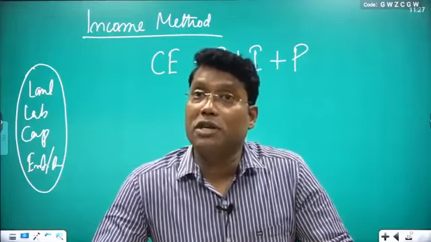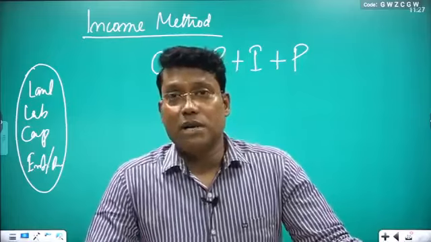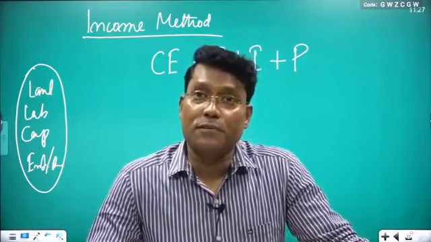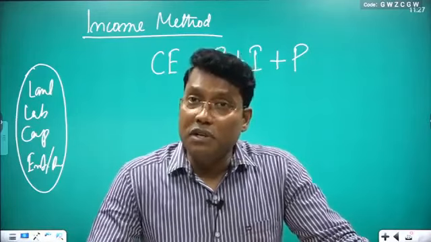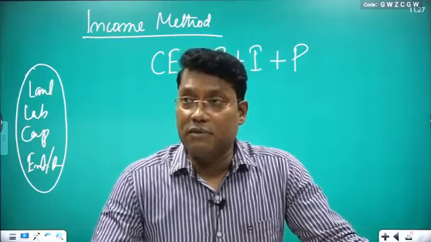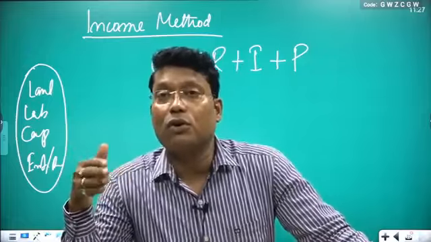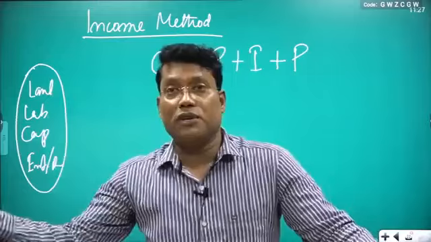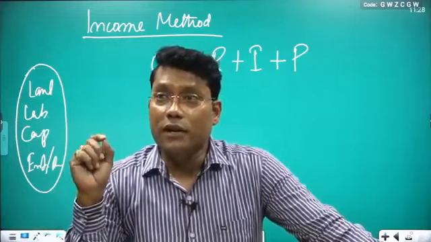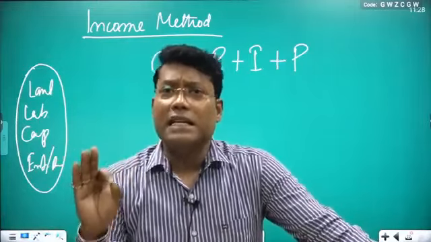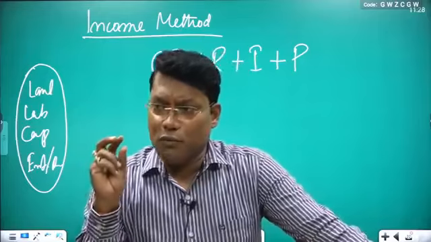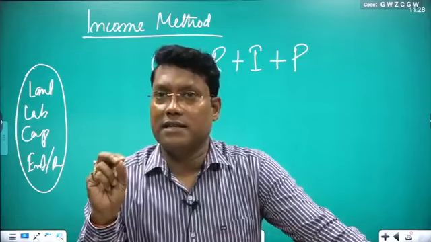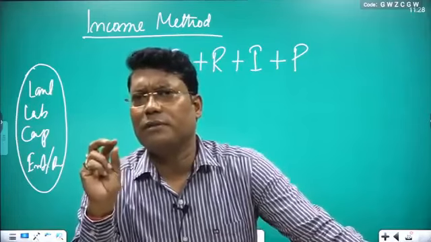So I am able to differentiate, okay, it is my profit, it is my rent, it is my interest, it is my compensation of employees. But just assume at the village level, at the very small interior part or peripheral of the economy, one is known as the central of the economy and one is known as the peripheral of the economy. If you take that part, even in the urban areas, you can also see that one family, they are doing some business, they are earning it, but at a very small level.